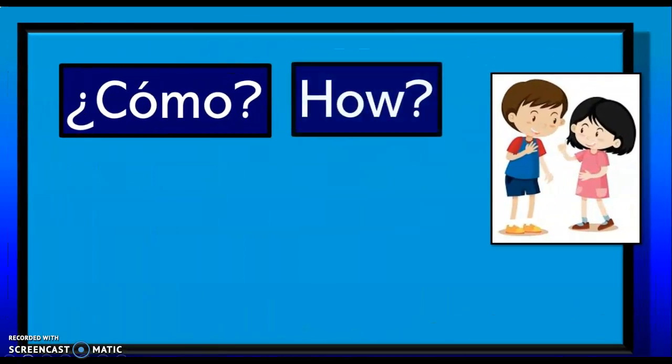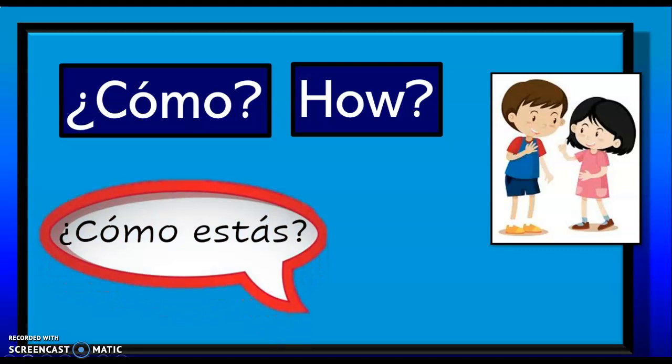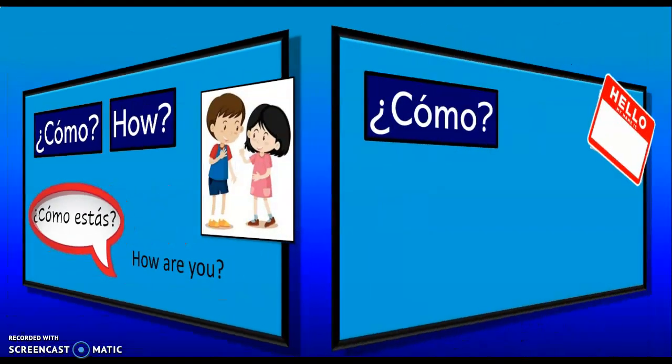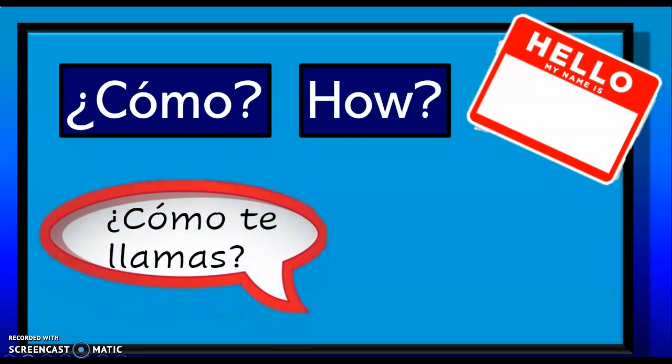¿Cómo? is the word how, and a lot of times you'll use this in the question ¿Cómo estás? Just asking someone, how are you? Another important question in Spanish uses the word cómo, and that question is ¿Cómo te llamas?